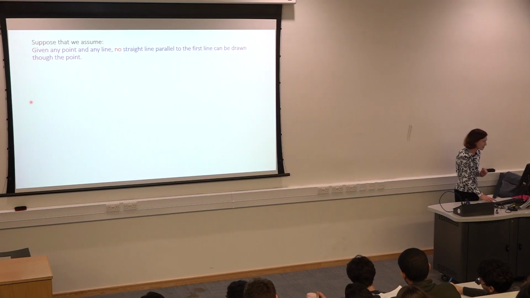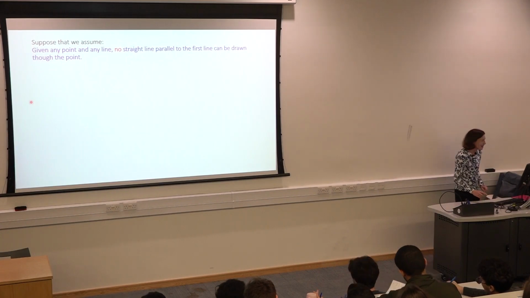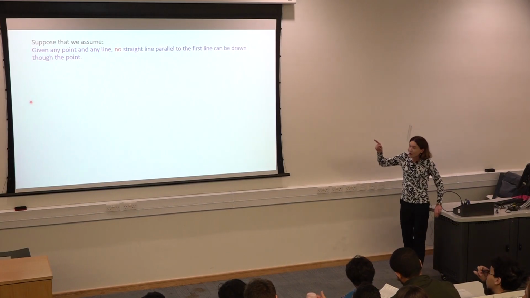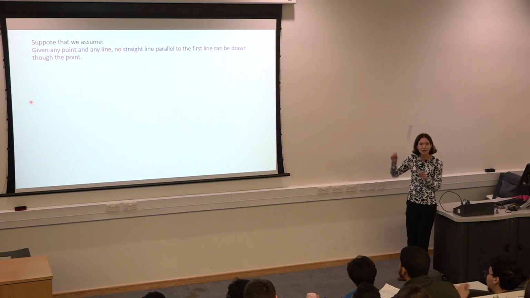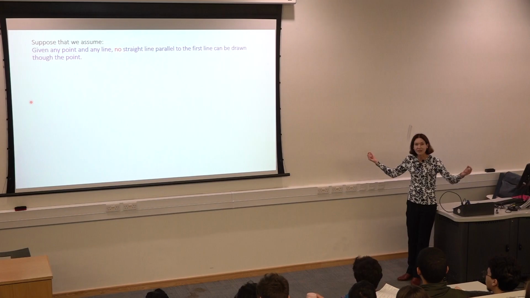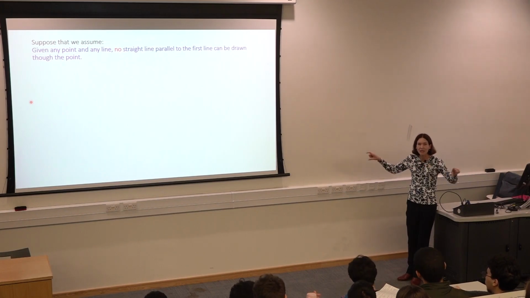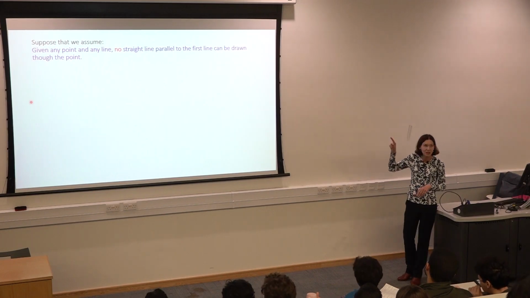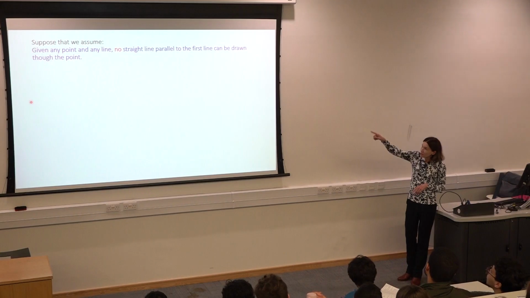It's not rigorous. Okay, what can you tell me then? Let's assume this. What can you tell me if you draw any two lines? What must eventually happen if you extend them out? They have to make an angle. They would have to eventually meet. They cannot be parallel. Yes. So if I draw any two lines, they will eventually meet each other. Otherwise, this is false. Yes.